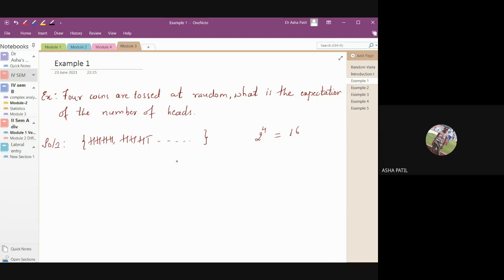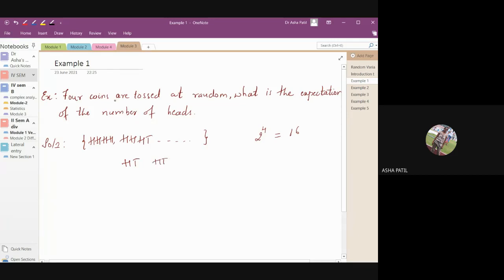What is the expectation of the number of heads they have asked? Suppose you have 4 coins, each possibility is like HT.